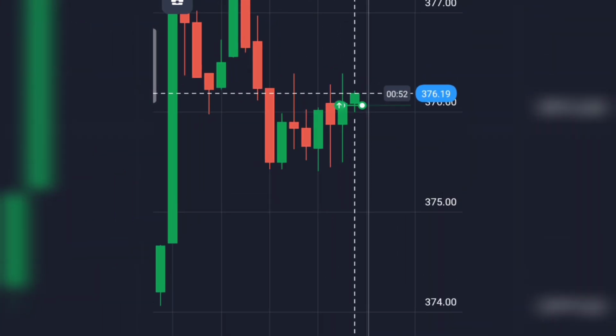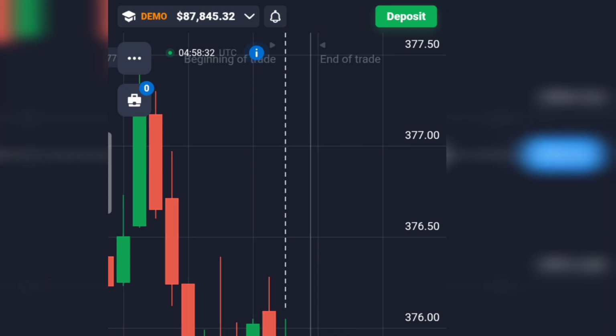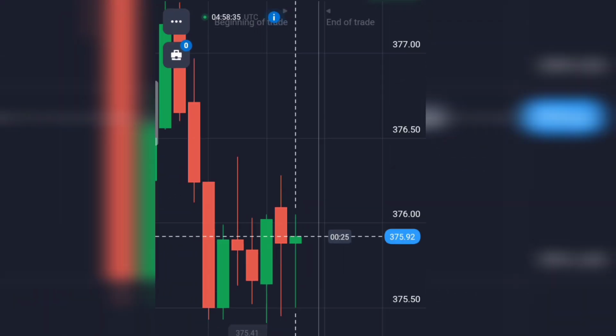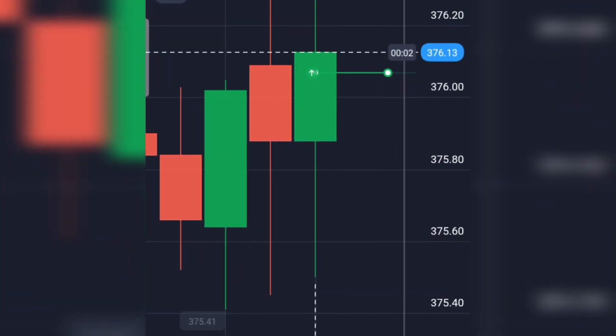Let's get started with the video. I opened the Qutox Broker and looked at the graph. At that moment, I had $87,000 in my account. I analyzed the graph and placed my first trade.